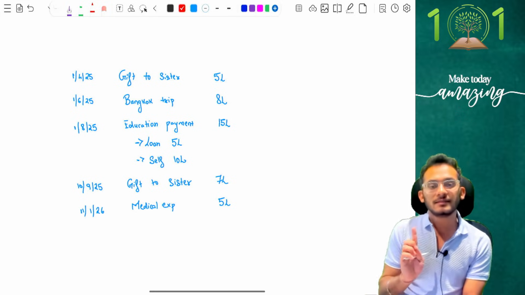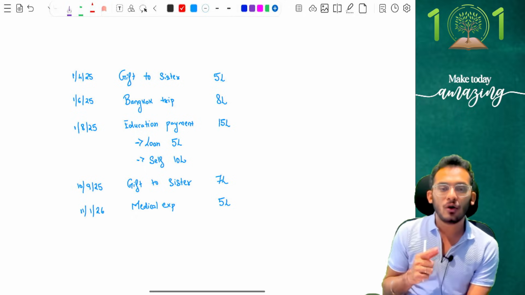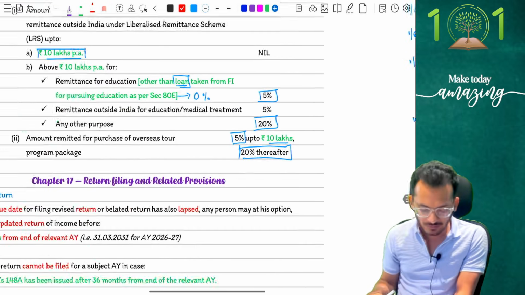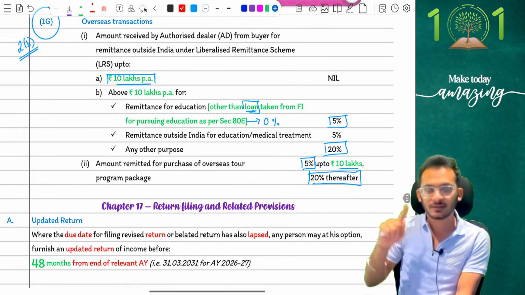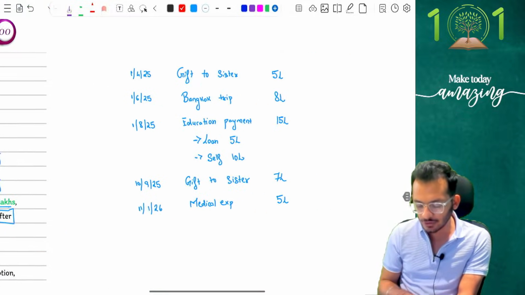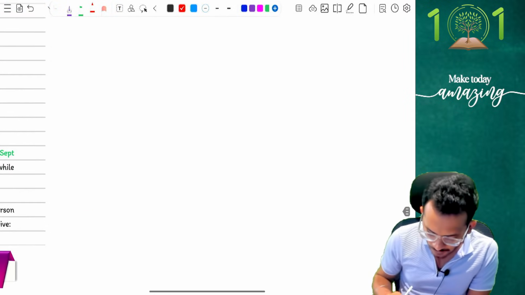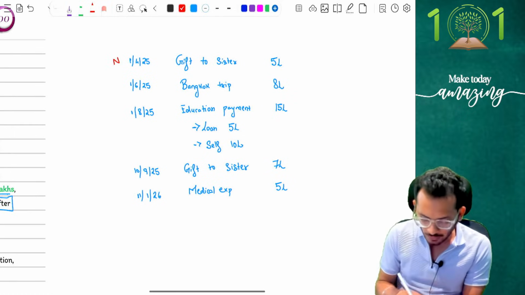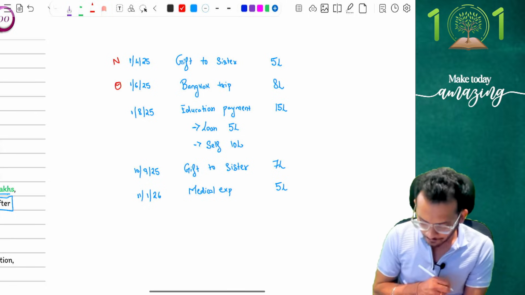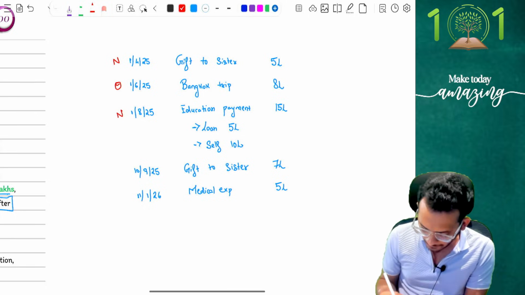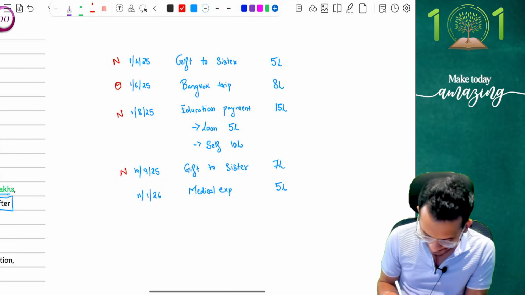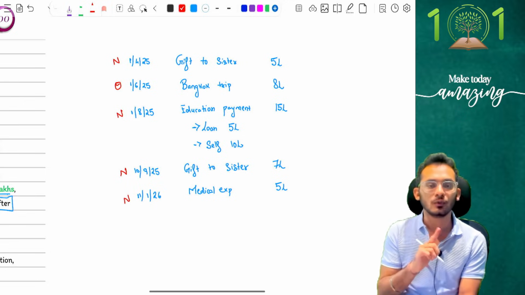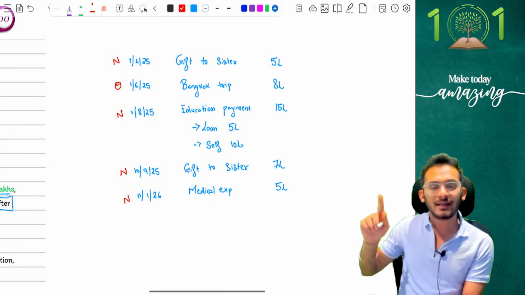Step number one, always split your payments into normal payments and overseas payment. If you notice, overseas works differently and normal works differently. So I'm going to split my payments into normal and overseas first. Gift to sister is going to be triggered as a normal payment. Bangkok trip is an overseas payment. Education payment is a normal payment. Gift to sister is a normal payment. Medical expenses is a normal payment. Step number one done.